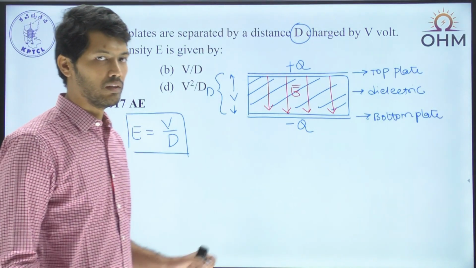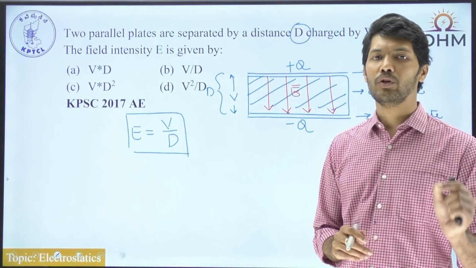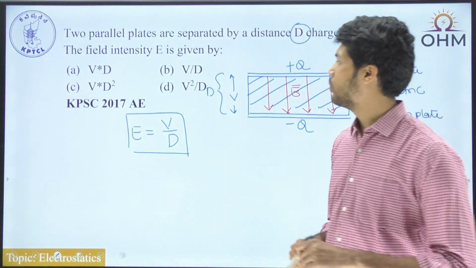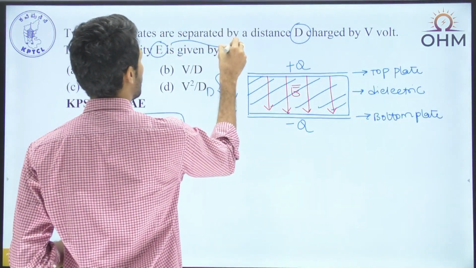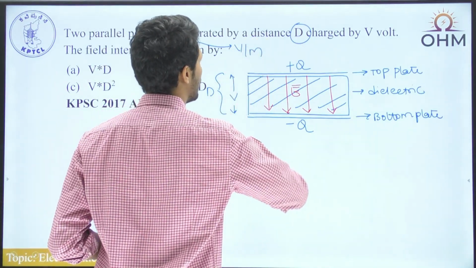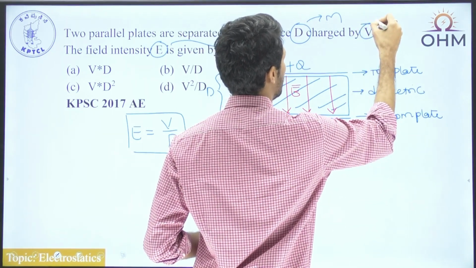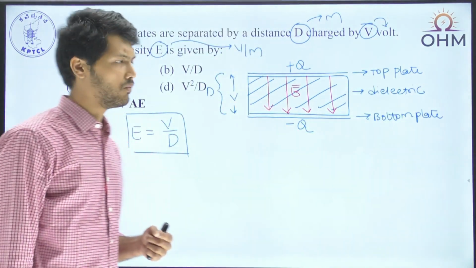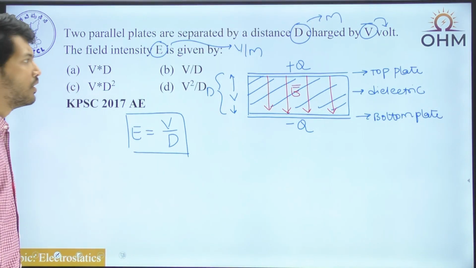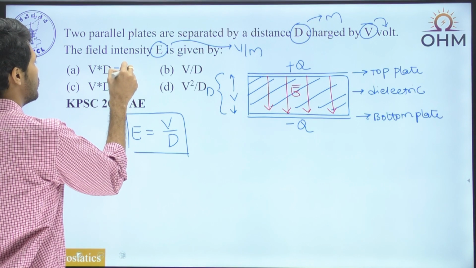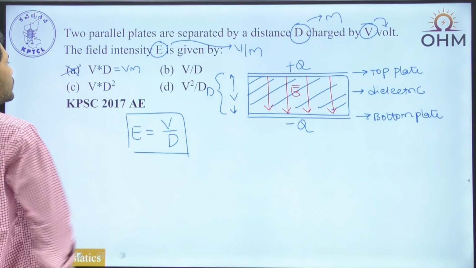Furthermore, like in the previous question, you can simply answer this if you know the units of electric field intensity. What are the units of electric field intensity? We are supposed to find electric field intensity. The unit is volts per meter. The unit of distance is meter, and the unit of voltage is nothing but volts. Now let's see the units of all the options. In the first option we have V into D. V into D means the unit is volt meter, but not volt per meter, and hence option A is wrong.